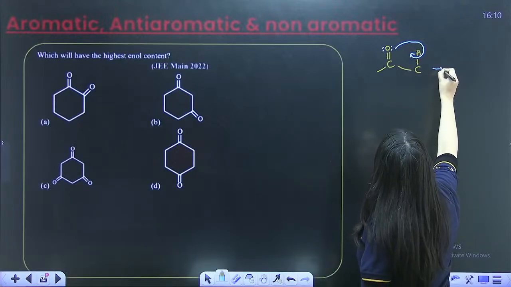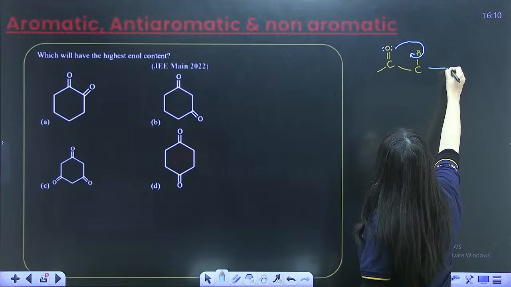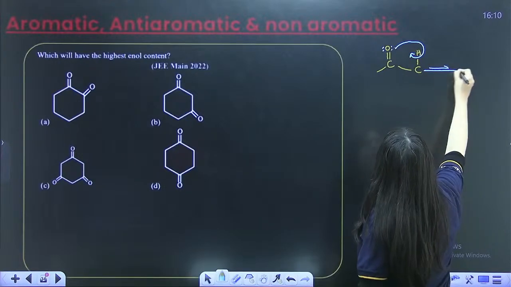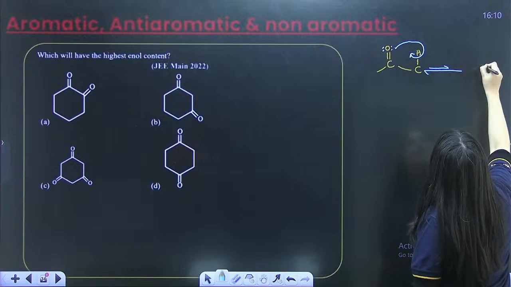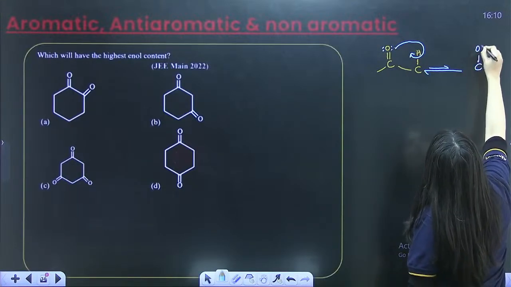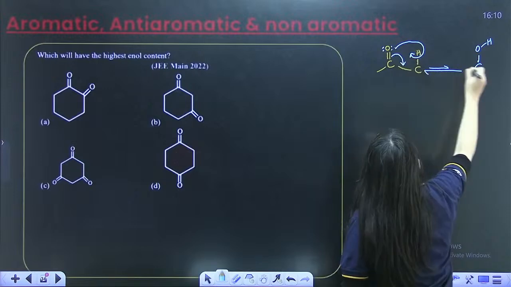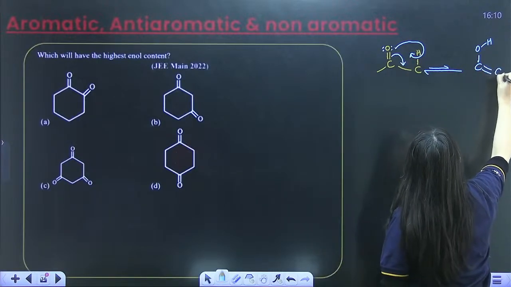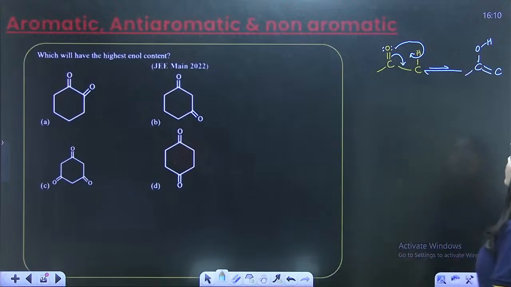Now, what happens? It shows a tautomerism like this. This is the carbon over here, and the O will have the H. Therefore the double bond will move over here, and this will get a double bond character. This kind of compound will be formed. Can you see what has happened?